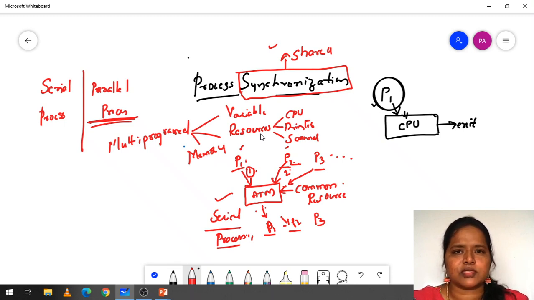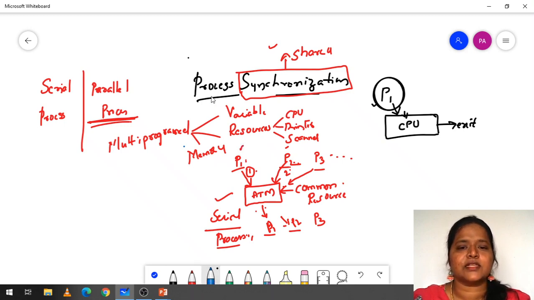Without process synchronization, an important problem called a race condition is going to occur. I will be telling you what a race condition is and how it occurs. This is the basic introduction. What do we mean by a process? A program in execution, we say, is a process. Synchronization among the processes, we call process synchronization.